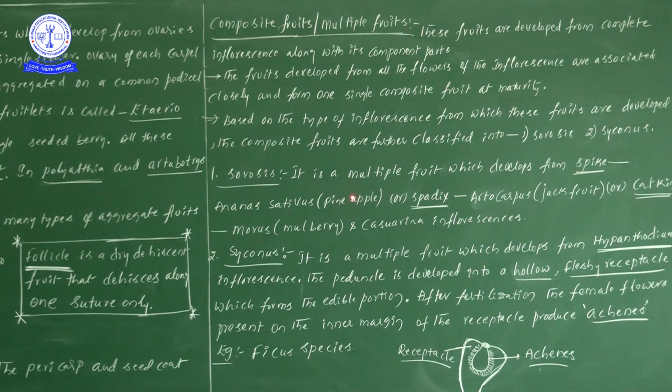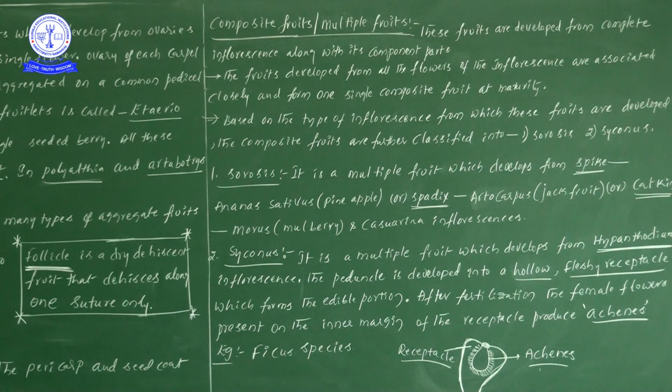Next one, this particular multiple fruit forms from the spadix. The best example is Artocarpus, whose common name is jackfruit. So in jackfruit, the main important point is that sorosis formation takes place from the spadix. In Artocarpus, the spadix develops into multiple fruits. That we will take under sorosis.